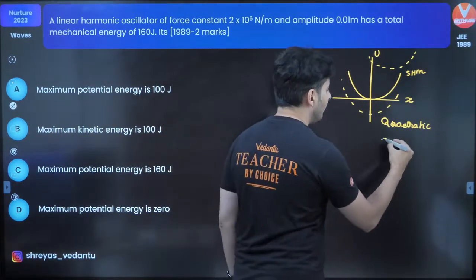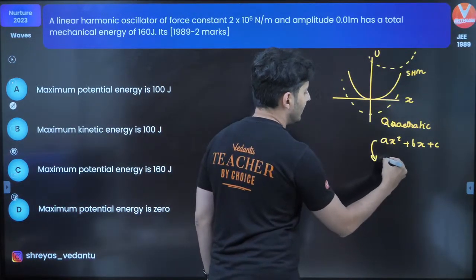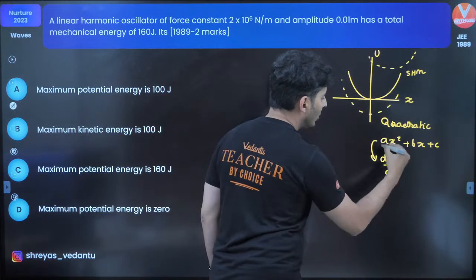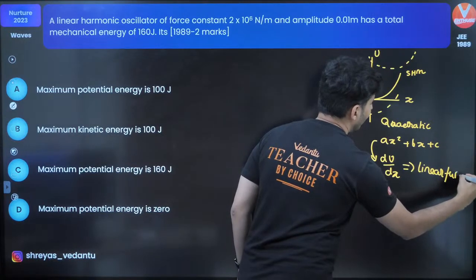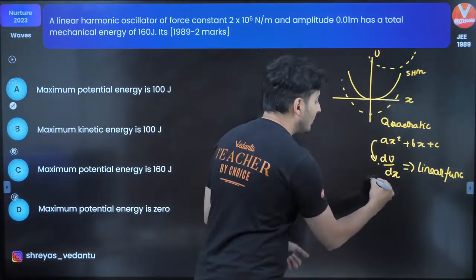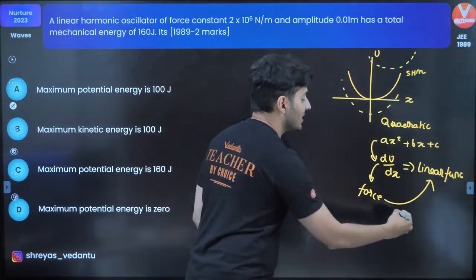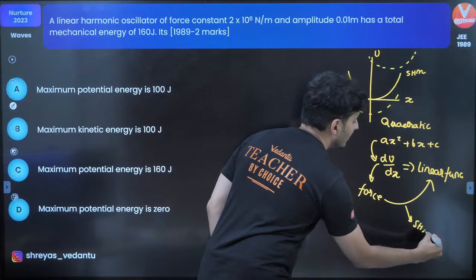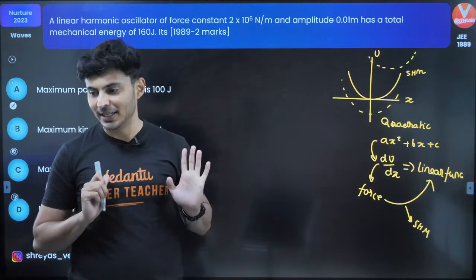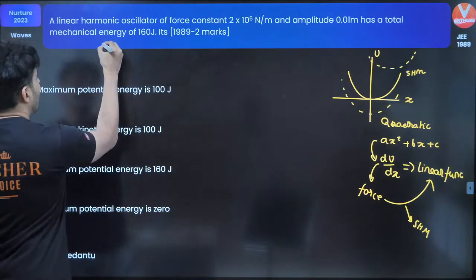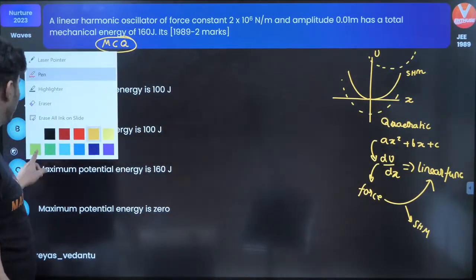Because the moment you have a quadratic function x square plus bx plus c and you differentiate it, dU by dx, you are going to get a linear function, and do not forget, dU by dx is the force. So if the force is a linear function, it just says that it has to be a simple harmonic motion. So any quadratic function will do. Keep this in mind. Now this is an MCQ, multiple correct options. Beware, more than one option could be correct.